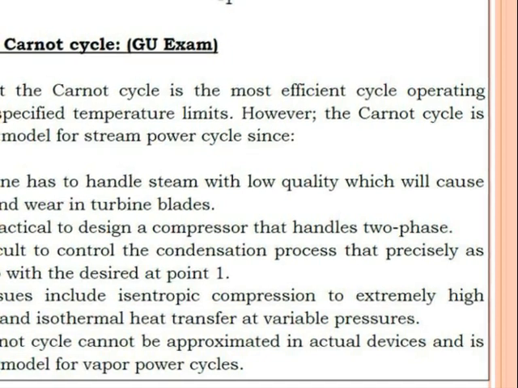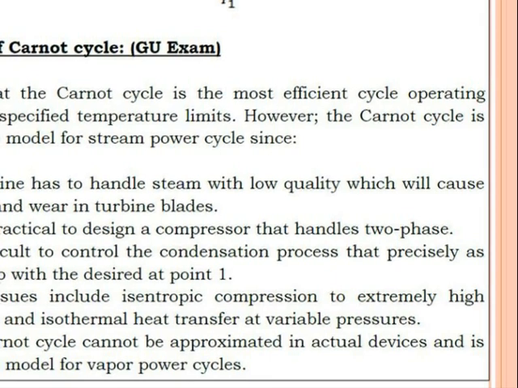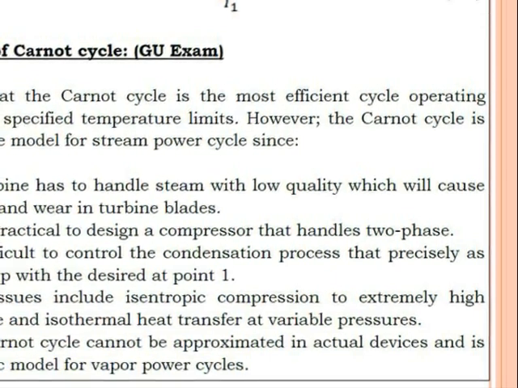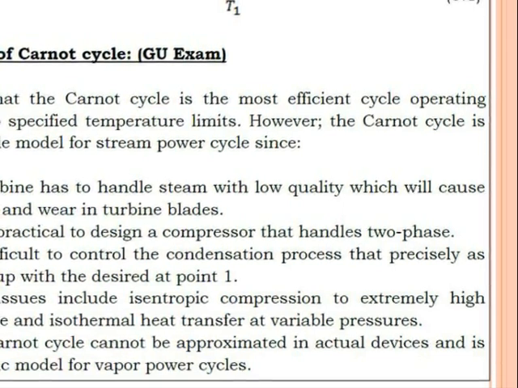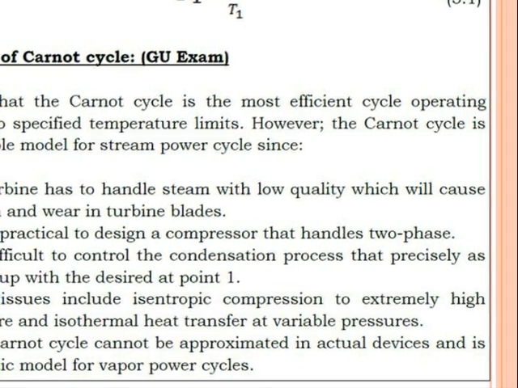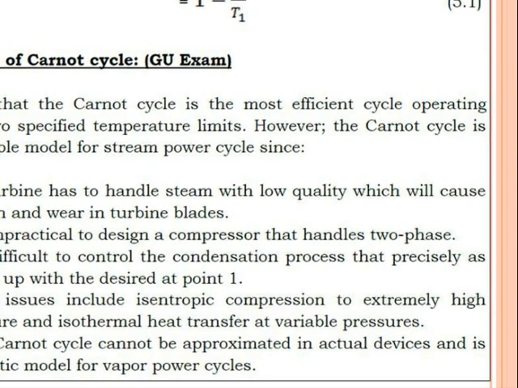Now the question in our mind will be, what are the different limitations because of which the vapor Carnot cycle is not feasible? So here you find some reasons. First reason is the turbine has to handle steam with low quality, which will cause erosion and wear in the turbine blades.